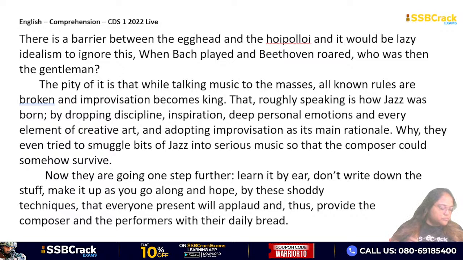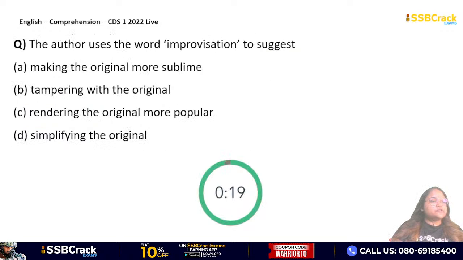Okay. Now, let's go to the first question. The author uses the word improvisation. What is the meaning of the word improvisation that the author used in the passage? Making the original more sublime, tampering with the original, rendering the original more popular, or simplifying the original.